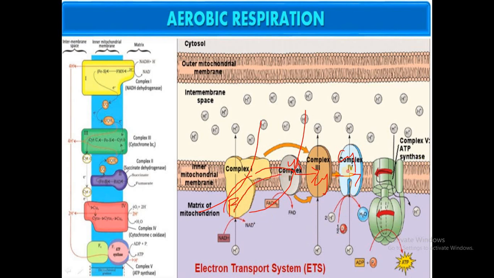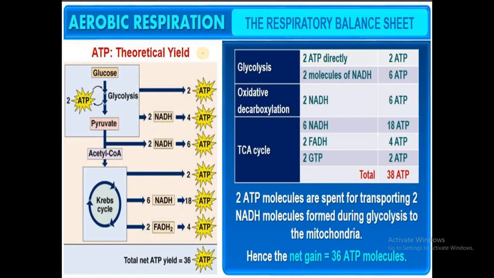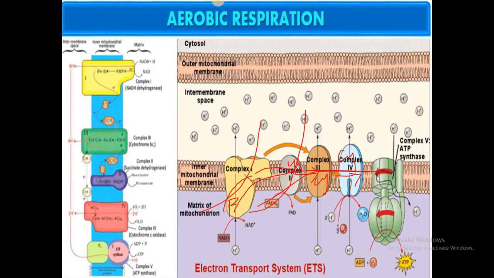So finally electrons will get transported across all these complexes present in the inner membrane, and what happens to those electrons? Those electrons are going to combine with 2 protons and half a molecule of oxygen, which is in the matrix of the mitochondria.